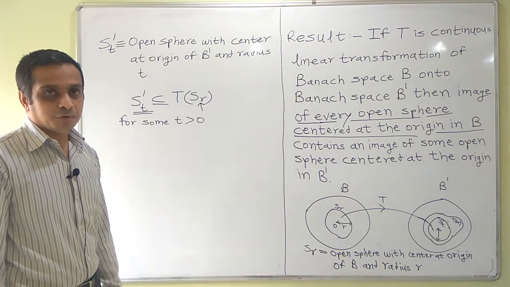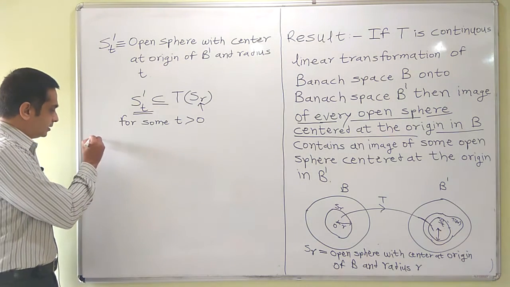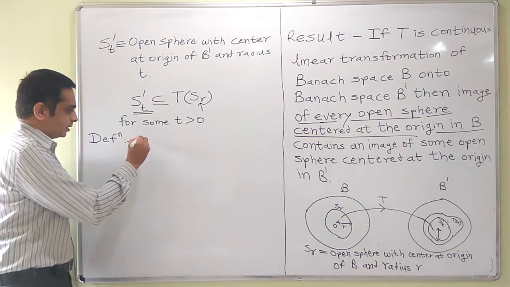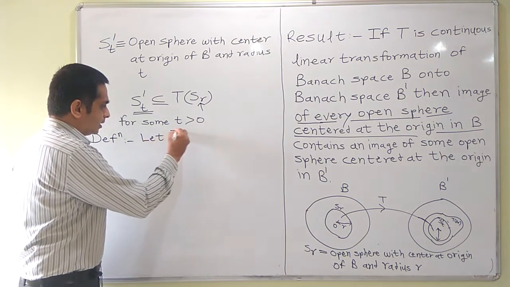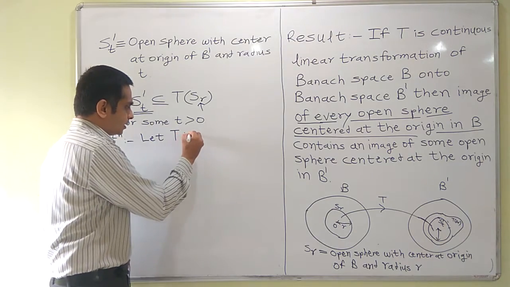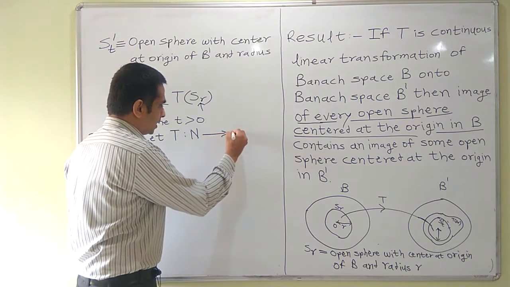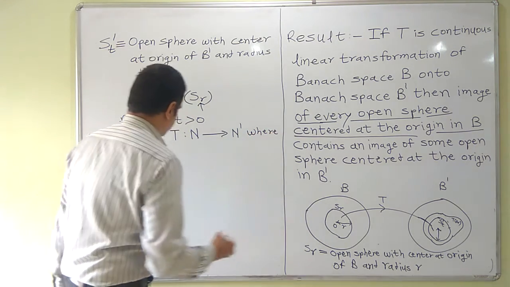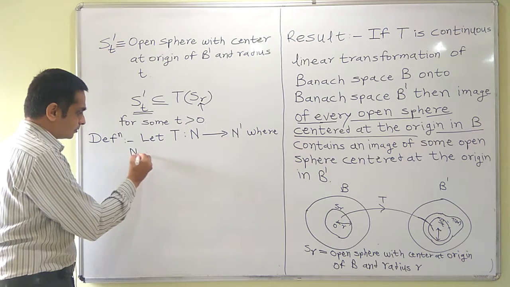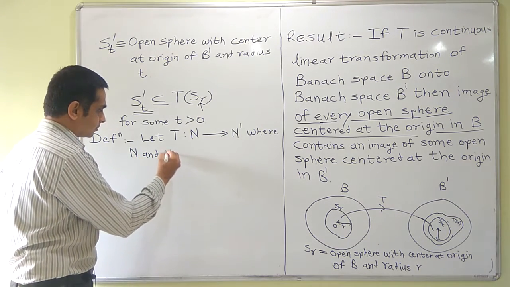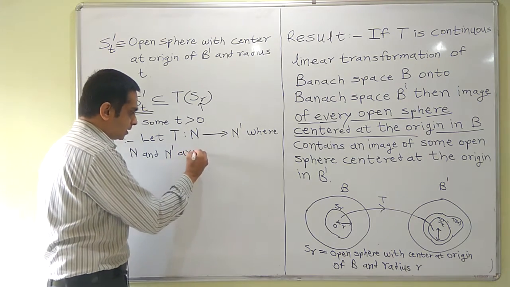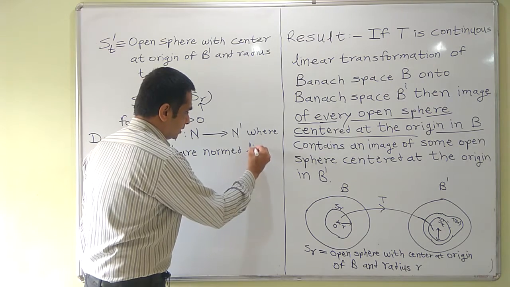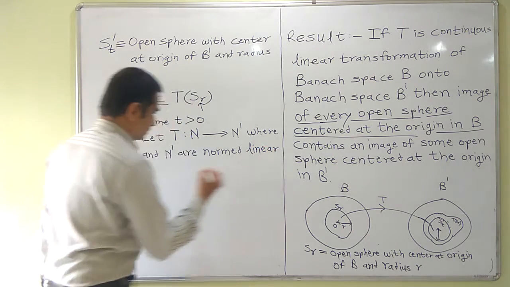Before we see the statement and proof of the open mapping theorem, let me define what an open map is. Let T be a function from N to N dash, where N and N dash are normed linear spaces.